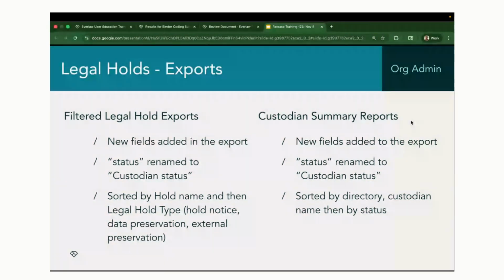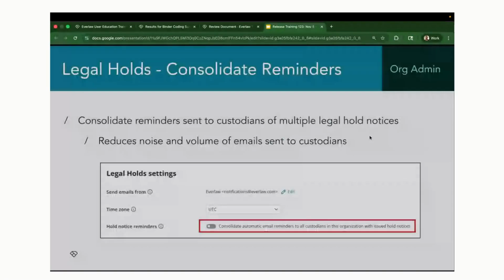Next up with legal holds, there is the option for some consolidated reminders. So this is going to be really helpful if you have custodians who are a part of multiple different legal hold notices. We can combine all of those emails into one consolidated reminder for them so that they're not being bombarded with multiple different notice emails throughout the month. This will help reduce that noise and make sure that your custodians can see the important information all together in one email. So I want to show you how to turn this on.